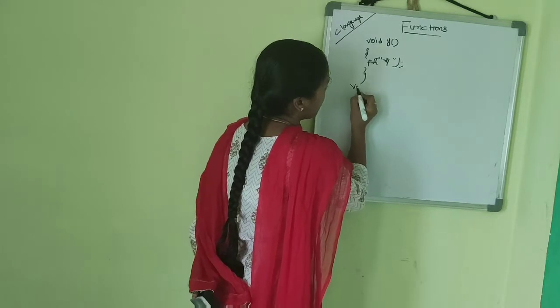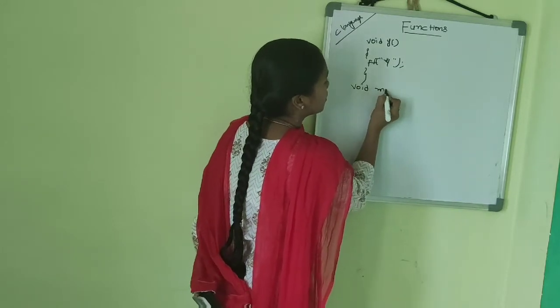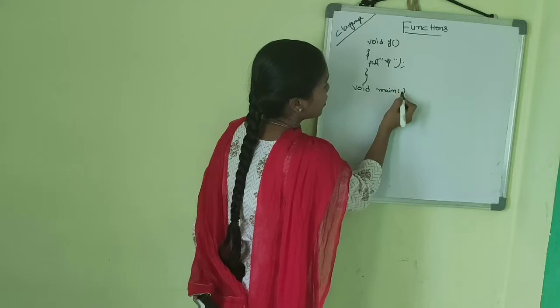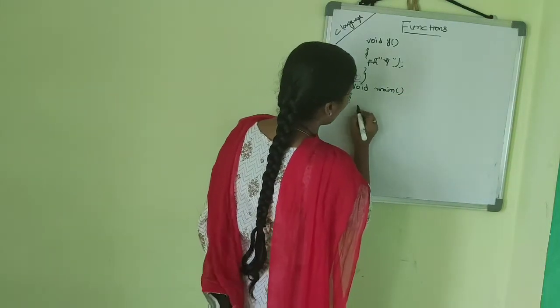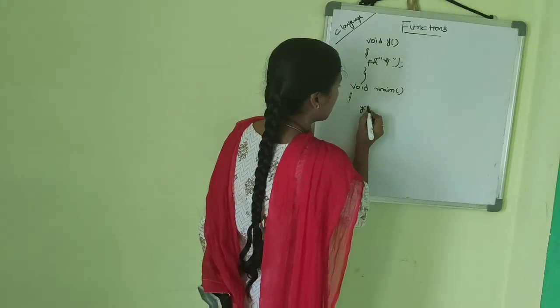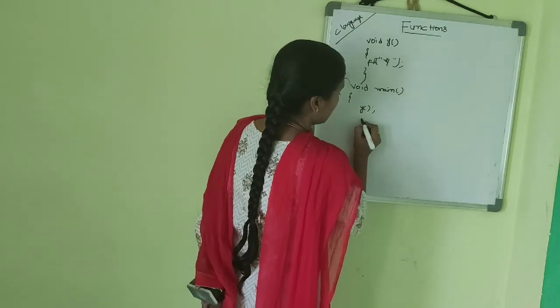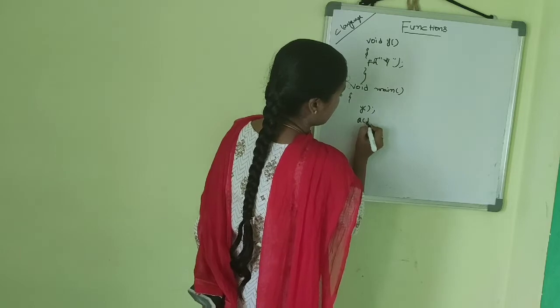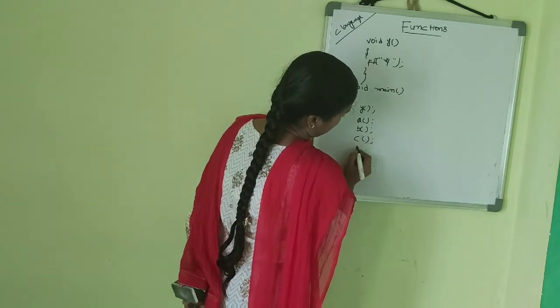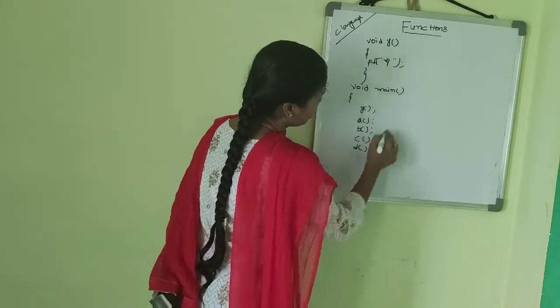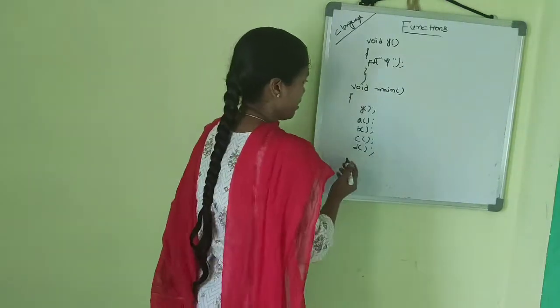And next void main, here I am defining the main function, and next I am calling the y function, and next the a function, b function, c function, d function. These are all the functions I am calling after the main.